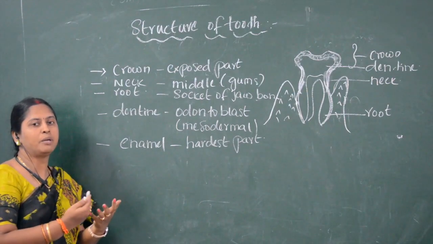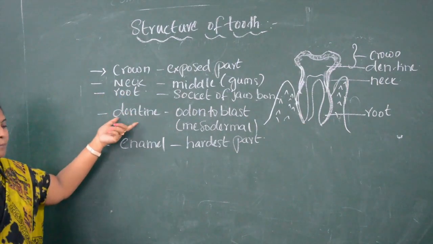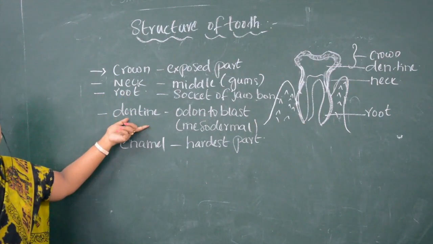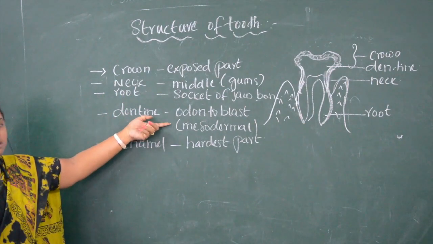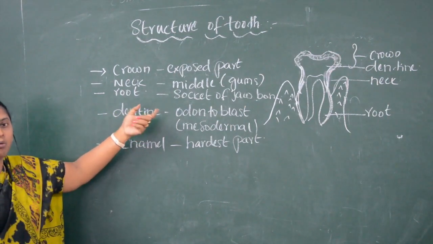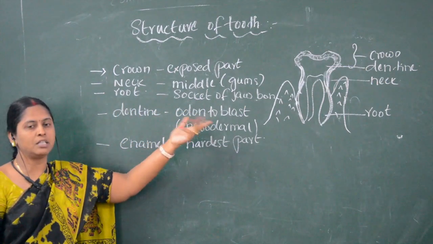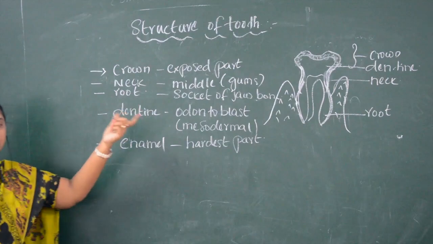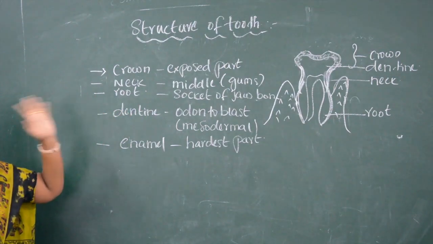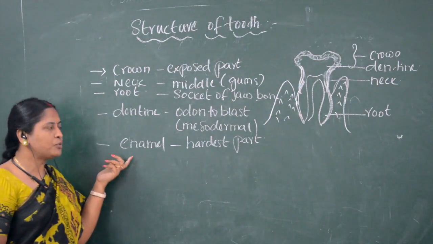Dentine is secreted by odontoblasts, a very important point, children. Or we can say the origin of odontoblasts is mesoderm. Mesoderm is the origin of odontoblasts, whereas dentine is secreted by odontoblasts. Then comes the next.